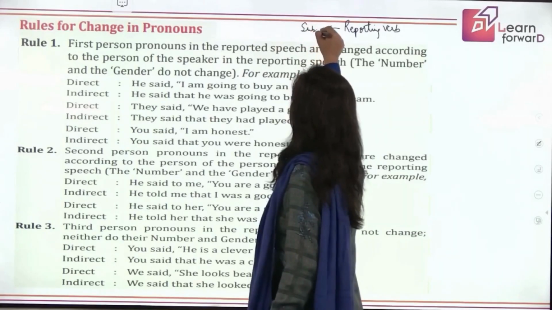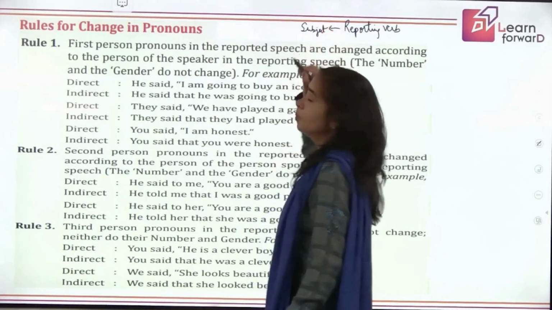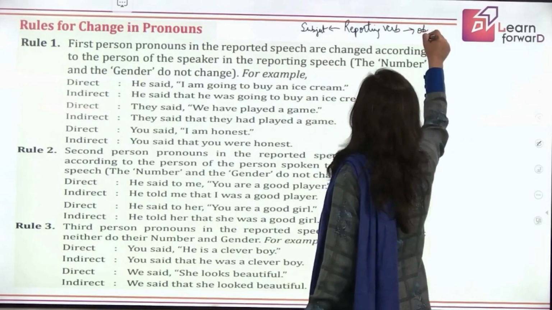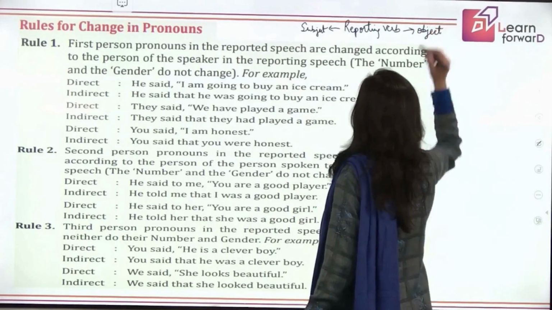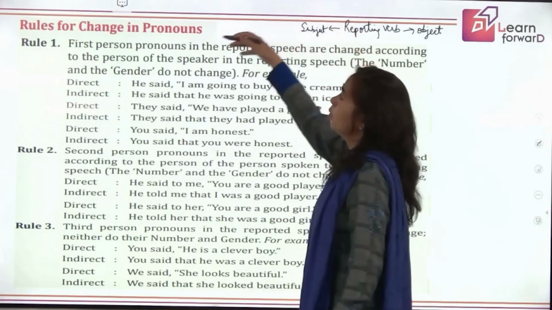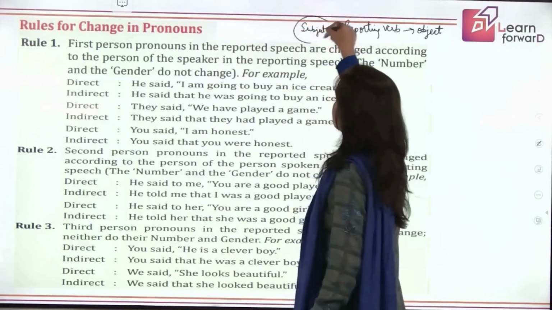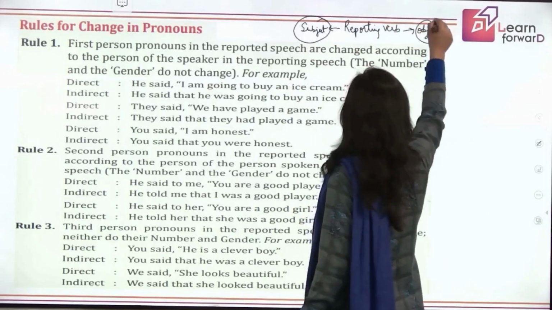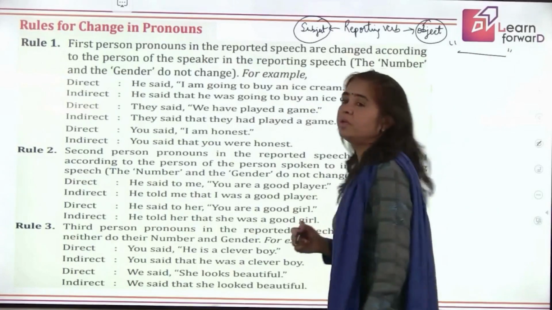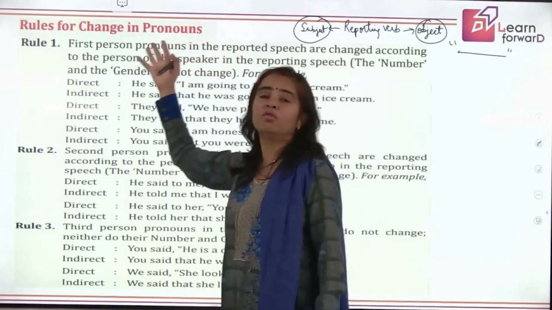That means who is doing the action, who is doing the reporting part. And then sometimes you might have an object, sometimes you may not, right? So the pronoun can be your subject also, pronoun can be your object also, and then we have pronouns in the reported speech also.